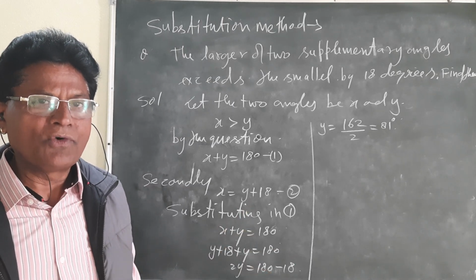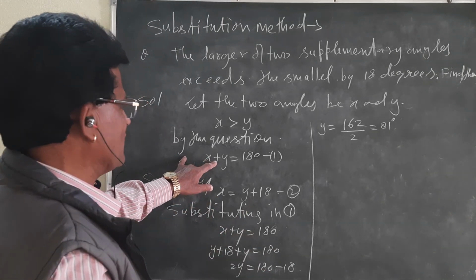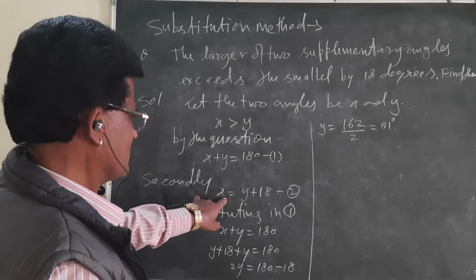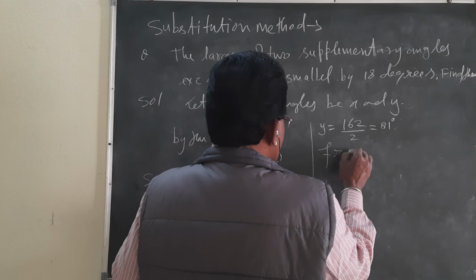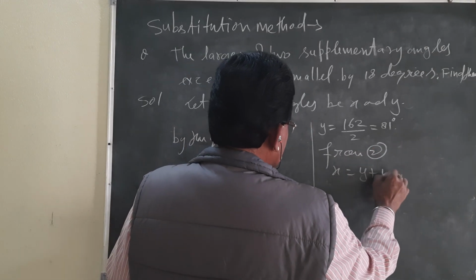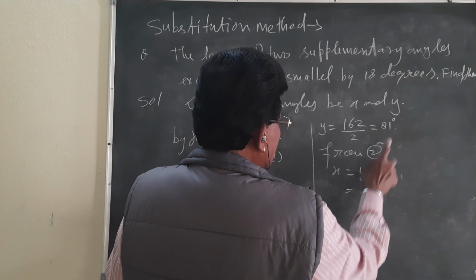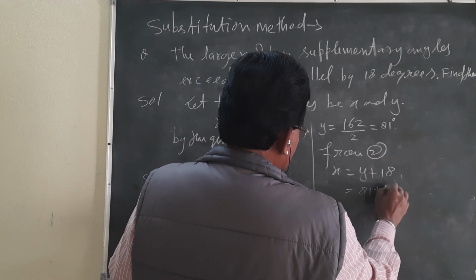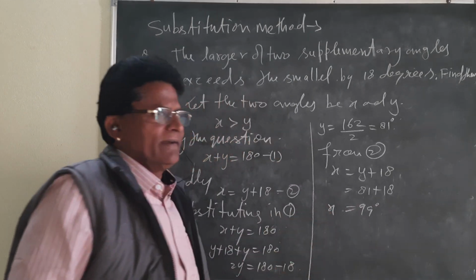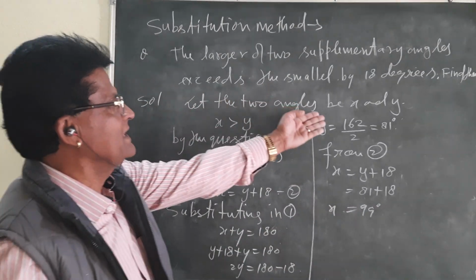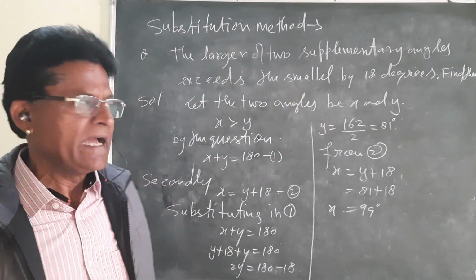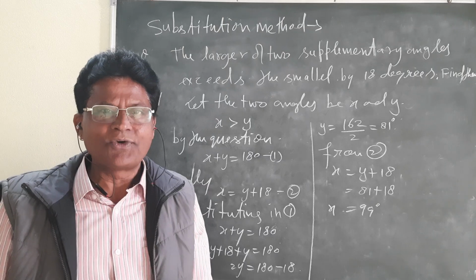Let me find out the value of x also. And how can you find out the value of x? From 2, you see, x will be y plus 18. And y, that is how much? 81, and plus 18, that will be 99. x will be 99. Here it is given, find the angles as per the equation. And we have got both the angles over here.